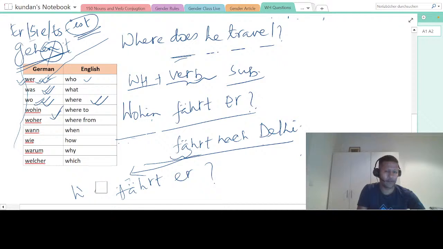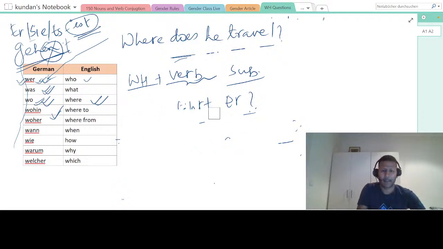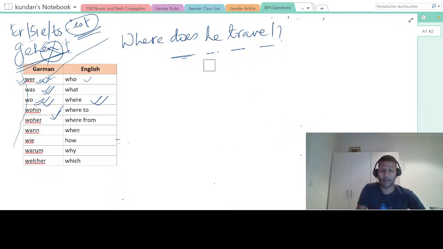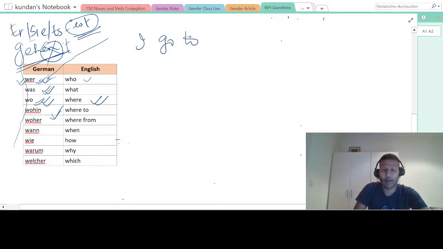I hope there is no doubt in this. Guys, can you confirm there is no doubt with wohin, because this is something new in this language? If you are able to understand this concept, then this will make your life much better. Okay, cool. I see that no doubt is there. So I will say, I go to school.